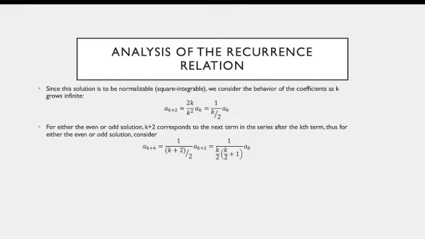Thus, for either the even or odd solution, consider the k plus 2 term compared to a_k. At the start, we're just going to substitute into the original equation up here. Instead of k plus 2, we're going to look at a_(k+4). When we do that, we see that it's equal to 1 over (k+2) over 2 times a_(k+2). Now, we already know what a_(k+2) is, and when we plug that back in, we get this.